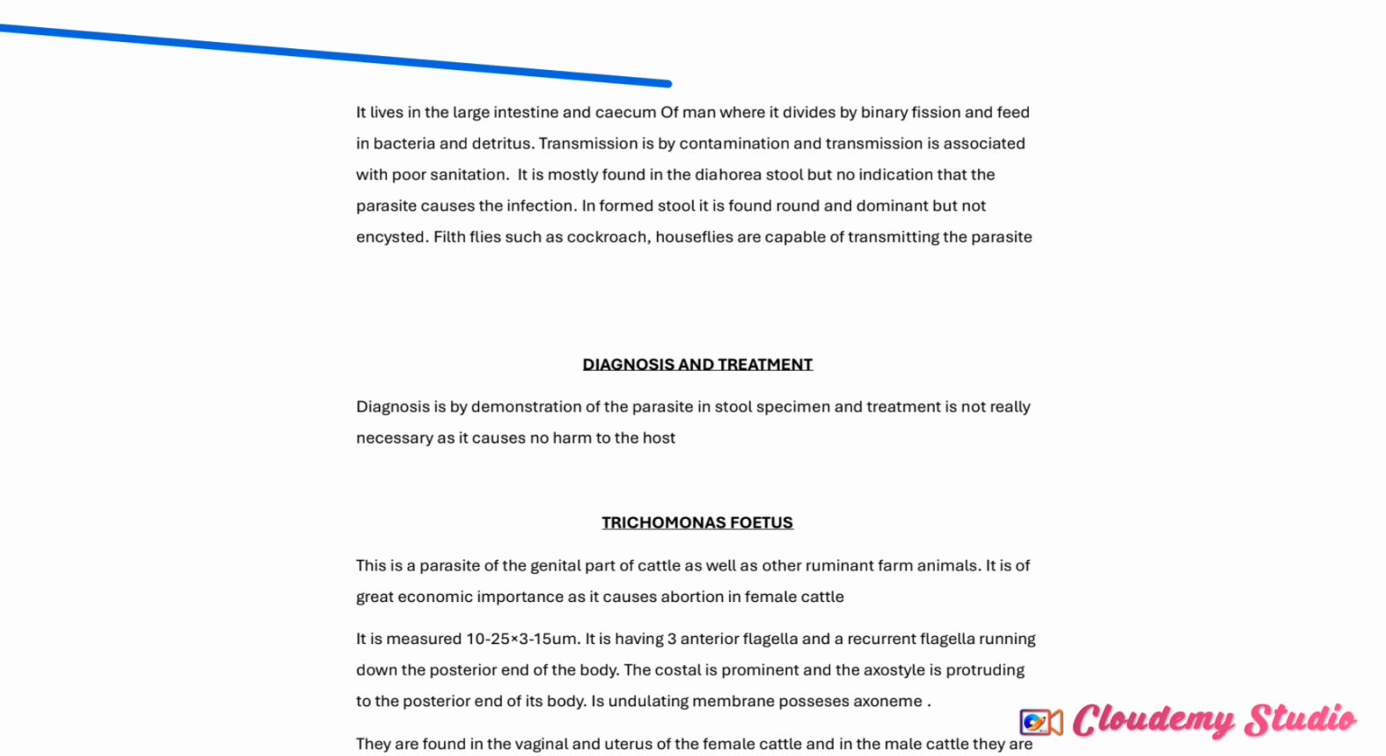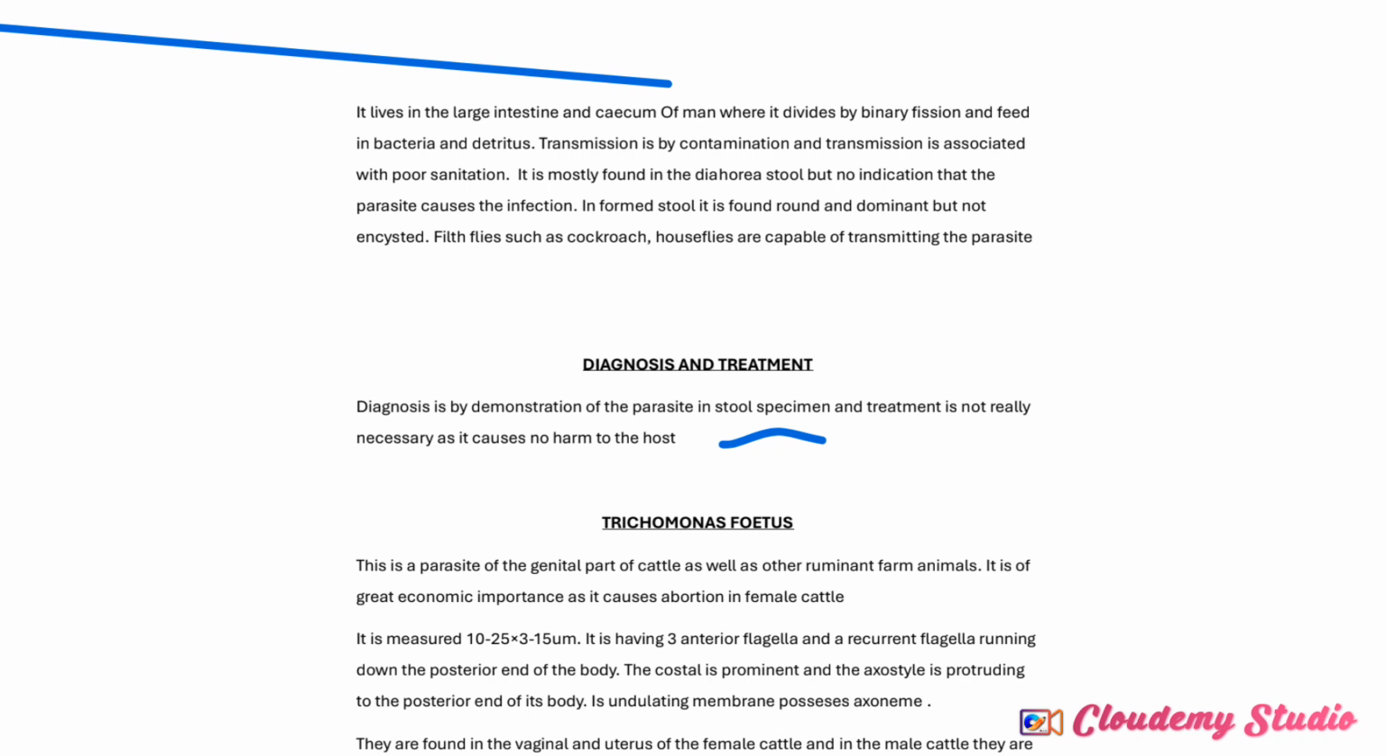The diagnosis is by demonstration of the parasite in stool specimen. When it says stool, stool means feces. You understand? It means feces. And the treatment is not really necessary because it causes no harm to the host. So this is the diagnosis of the animal as well as the treatment.